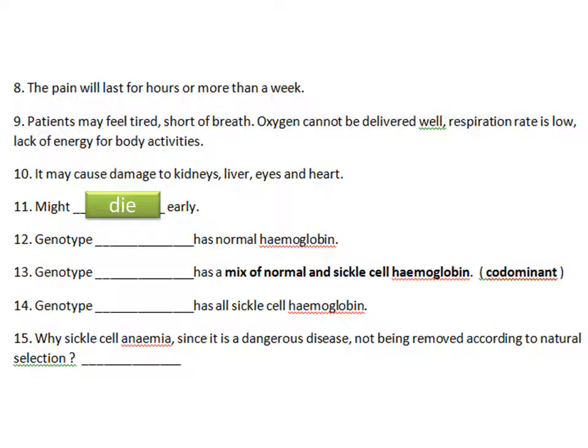So number 12, talking about the genotype. The genotype for normal hemoglobin will be AA, big A, big A. Big A and big S, A and S, are heterozygous. These people have a mix of normal red blood cells and sickle-shaped red blood cells, because A and S are not dominant and recessive, but co-dominant. So if it is heterozygous, meaning different A and S, these people will have normal red blood cells, normal shape, and also sickle shape.